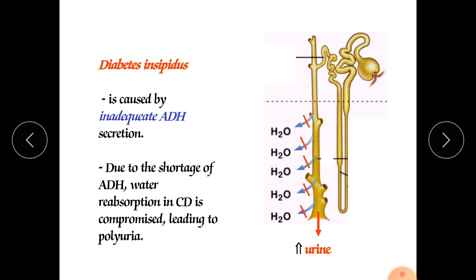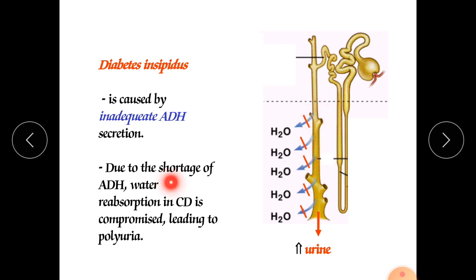Diabetes insipidus. It is caused by inadequate ADH secretion. In this condition, there is complete loss of water electrolyte balance. Water electrolyte imbalance occurs. Why does it occur? Due to the inadequate ADH secretion. What is the role of ADH secretion? If ADH is secreted, it will control the release of electrolytes and water from our body.